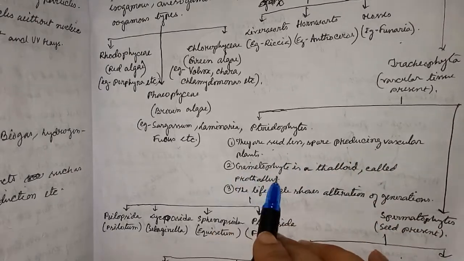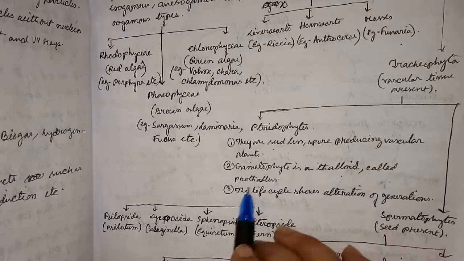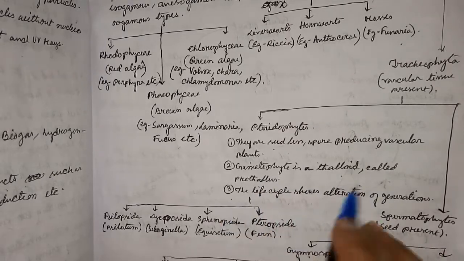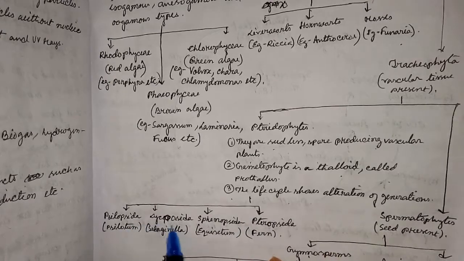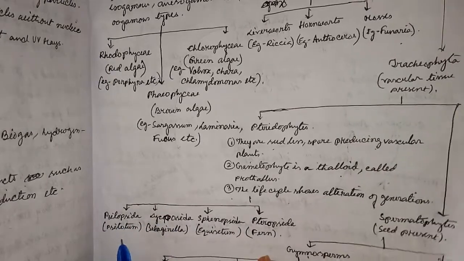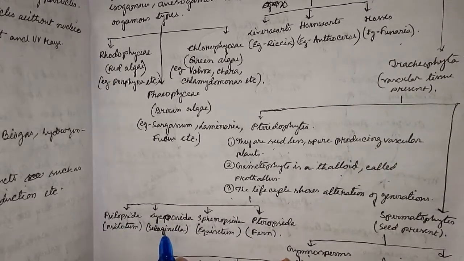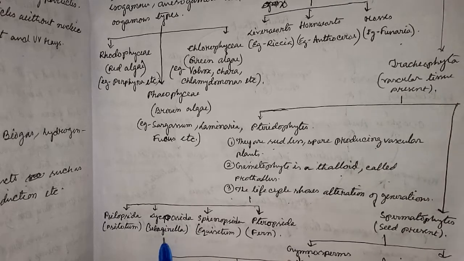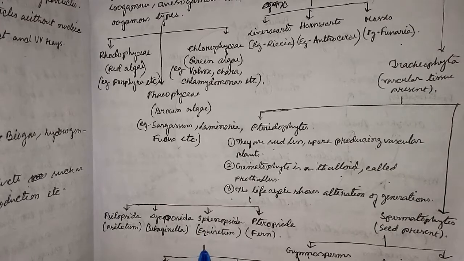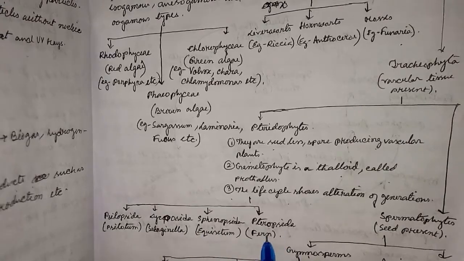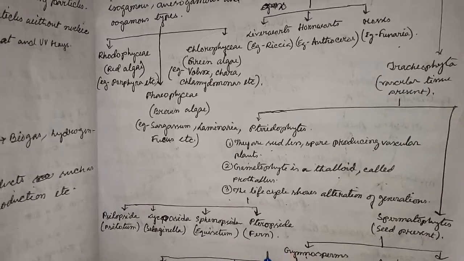Next, the gametophyte is a thalloid called prothallus, and the life cycle shows the alternation of generation. It is again divided into four classes: Psilopsida, example Psilotum. Next, Lycopsida, example Selaginella. Next, Sphenopsida, example Equisetum, and the last class is Pteropsida, example fern.